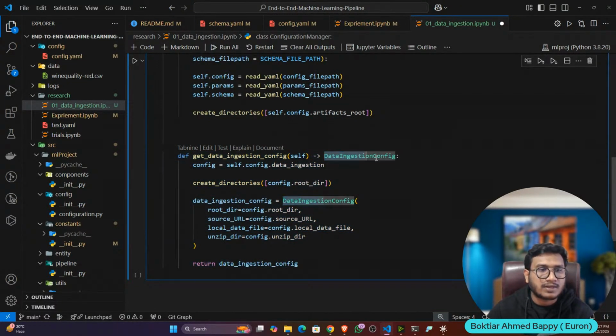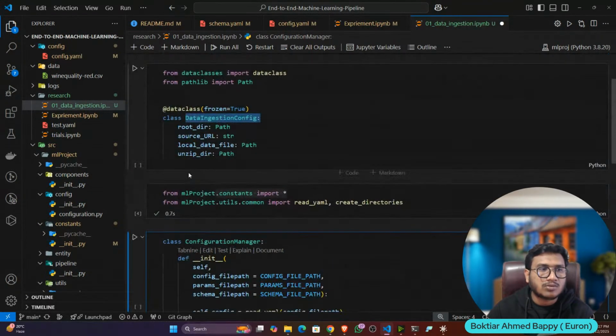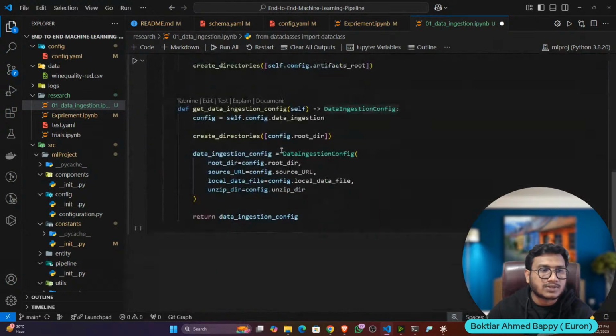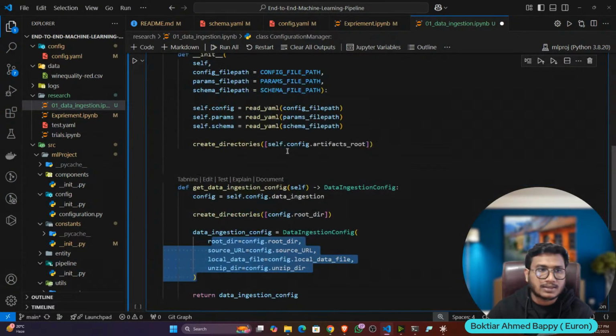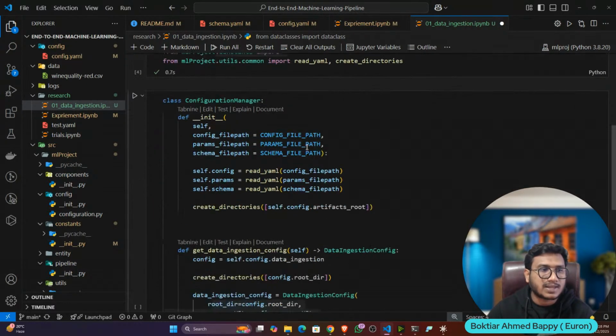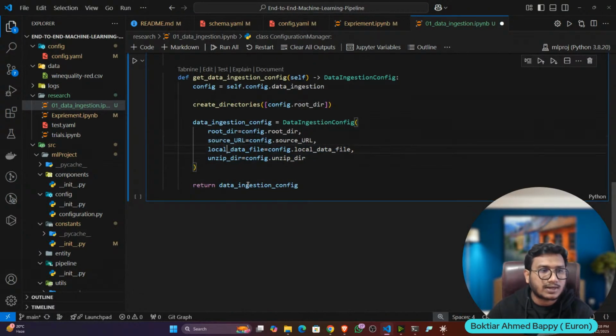Now here you can see I have defined the return type of the method. And what is the return type? Data ingestion config. I think you remember we created an entity, and this entity is the return type. Why? Because whatever variables I have defined inside that, this function returns only those variables, not others. That's why I have given frozen equal to true. If you want to write any other variable, it will give you an error because you have already frozen this particular class. So it will only return these four variables: root directory, source URL, local data file, and unzip directory.